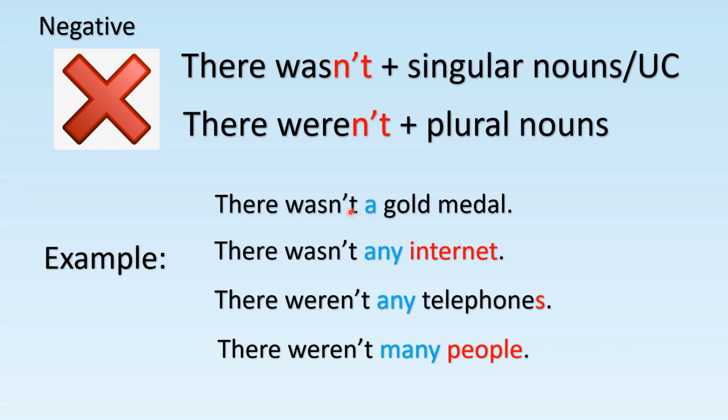When it is singular, always use wasn't for negative form. Any that goes with uncountable noun, that is internet, for example, it is an uncountable noun, so you have to use wasn't. Any already tell you it is negative. Okay, any with telephones, for example, you have the S, means it is plural and it is countable, so you use weren't. Okay, many already tells you it is plural. That's why we have to use weren't.